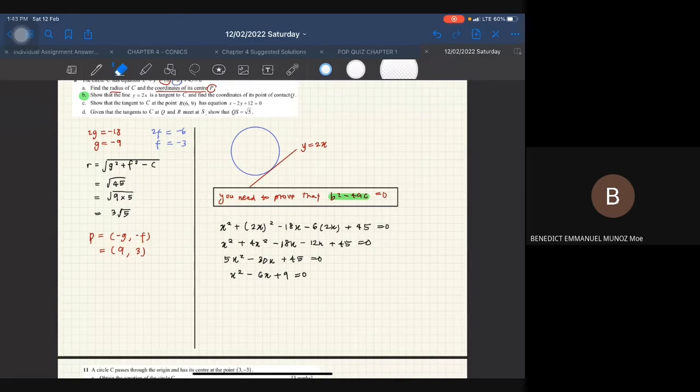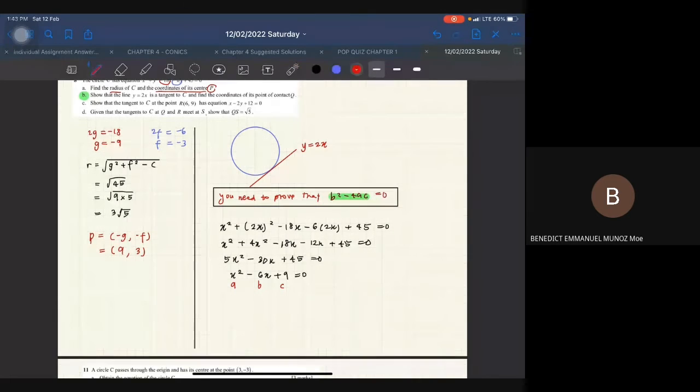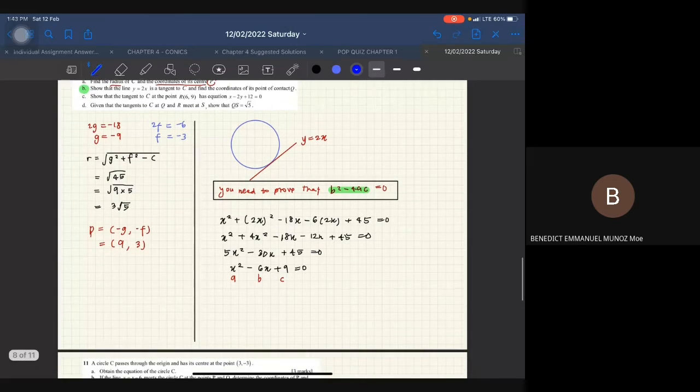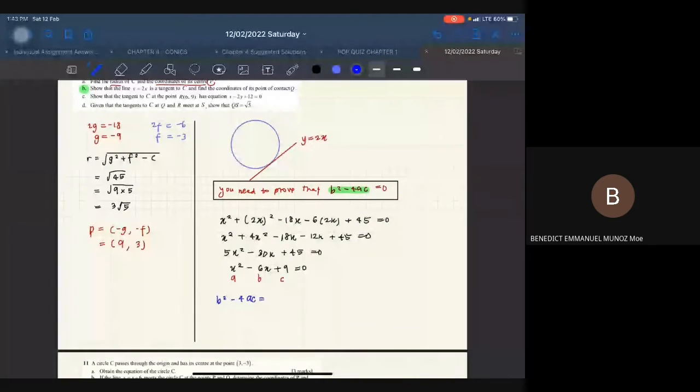Okay. Settle. Okay, so dia nak kita cari nilai A, B and also C. Okay, you need to substitute this value into this one. Okay, so jom kita cari. Dia mesti equal to 0 barulah dia tangent. So, b square minus 4ac is equal to negative 6 square minus 4 times 1 times 9. Okay, so what do you get? Dapat tak kosong?